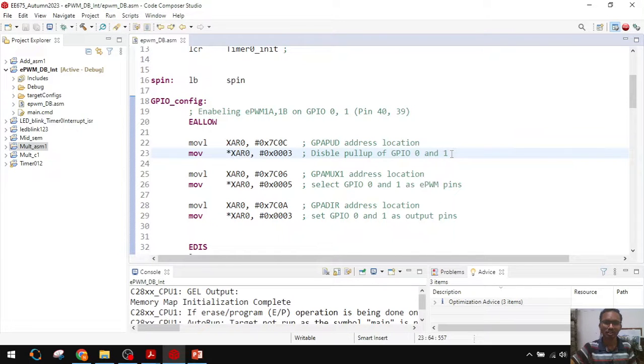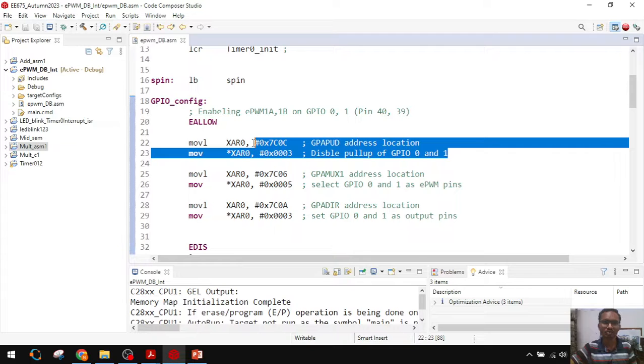Actually this is not required. If you use GPIO as input, in that case we have to enable the GPA pull up disable. For the sake of formality, I am doing just here.